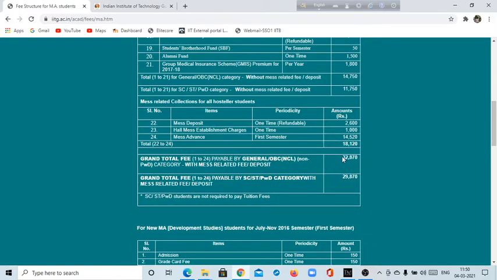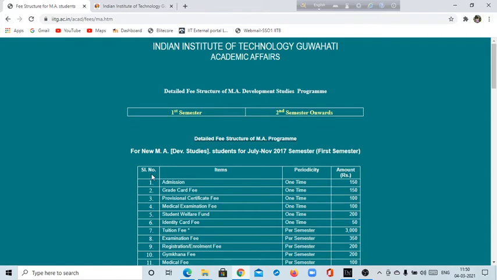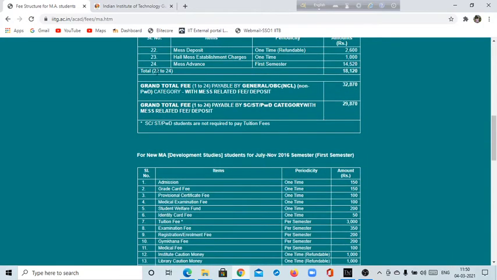You have to pay a total for general and OBC candidates of about 32,870 rupees, and you have to add all these serial number fees from 1 to 24. You can see it very clearly that general and OBC candidates have to pay this fee. But if you are an SC, ST, or PWD category candidate, you have to pay about 3,000 less. So it will be 29,870 rupees.